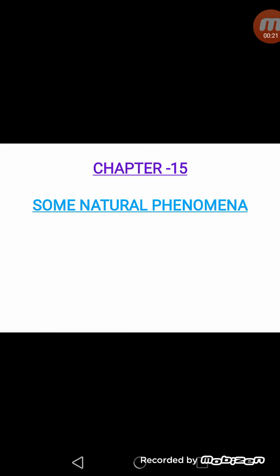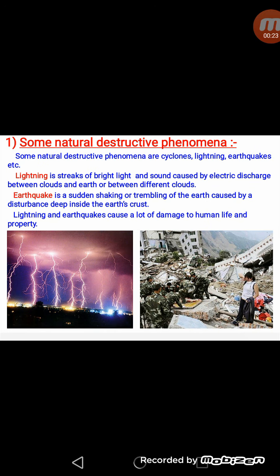The most common among them includes rain, lightning, earthquakes, cyclones, etc. Some natural destructive phenomena are cyclones, lightning, earthquakes, etc. And in this chapter, we will study the science involved in the happening of two natural phenomena, that is lightning and earthquake. Firstly, what is lightning?